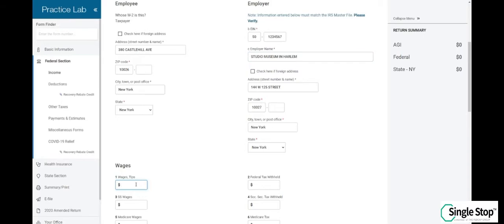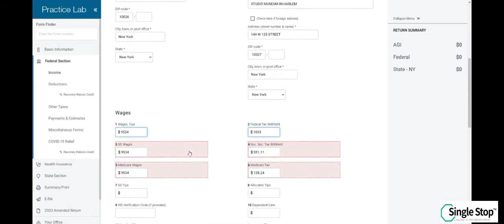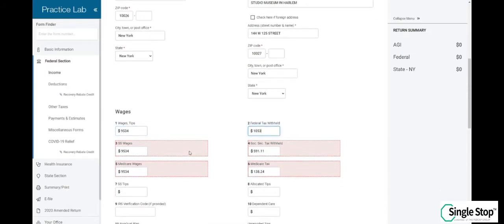Add in the wages, tips, or other compensation, box 1. It's 9,534. Once you press enter, it will populate for boxes 3, 5, 4, and 6. Enter the federal income tax withheld and verify that boxes 3, 4, 5, and 6 match what you have on the W-2 form. Once you're done, go ahead and scroll down to the next section.